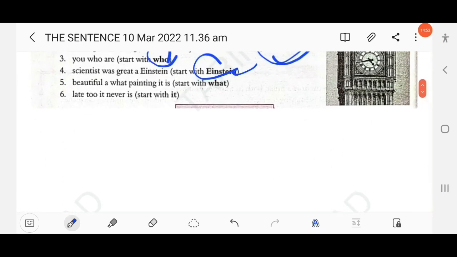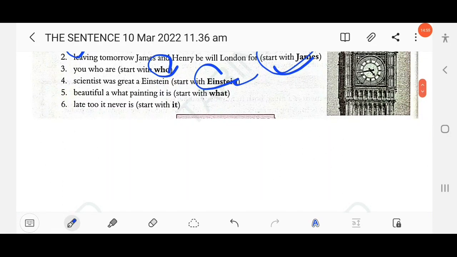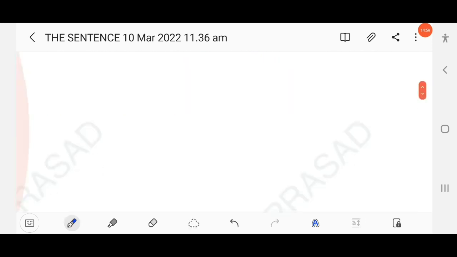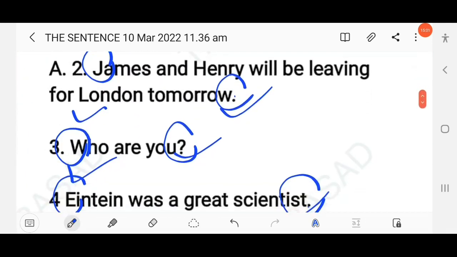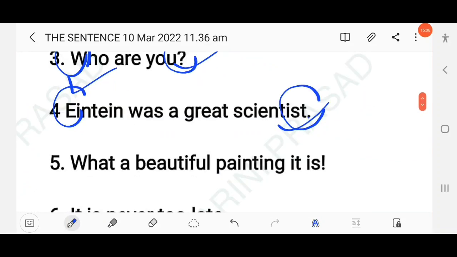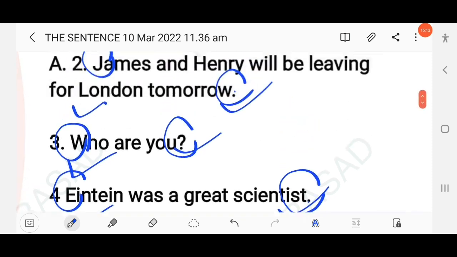Then next here, beautiful A. What painting? What painting it is? You have to start with what. Okay. So this is an exclamatory sentence, right? So here, what a beautiful painting it is. You have to use an exclamation mark at the end of the sentence and start the sentence with a capital letter.